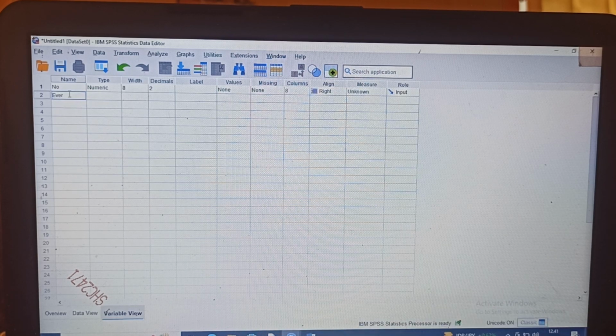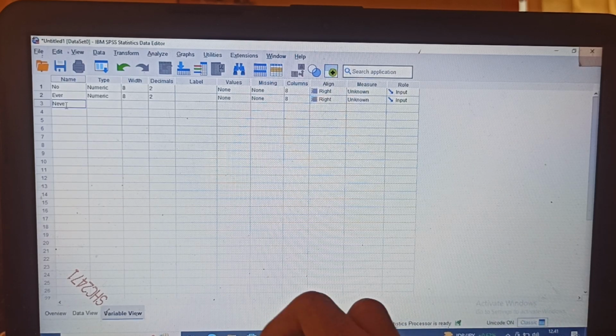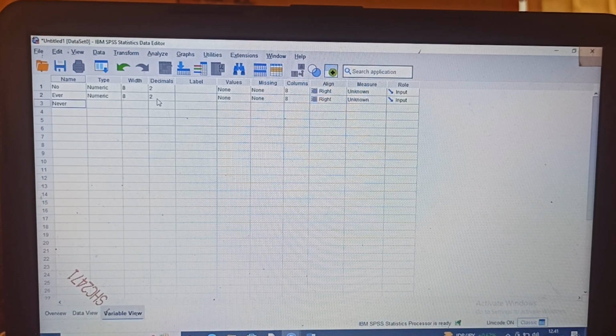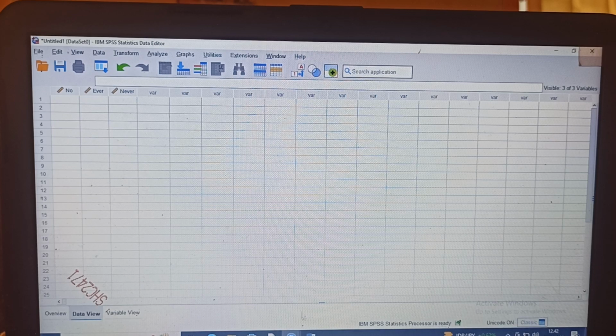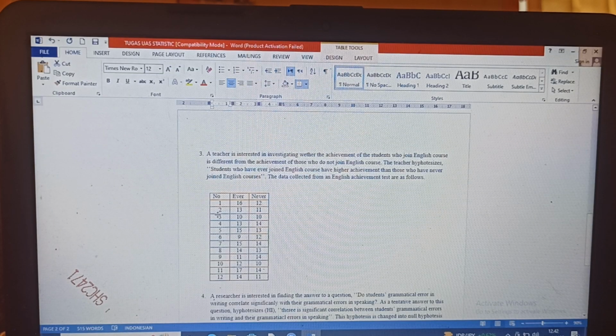This uses ever and never. The decimal we usually put at 0. Then we click the data view and put the data into SPSS.